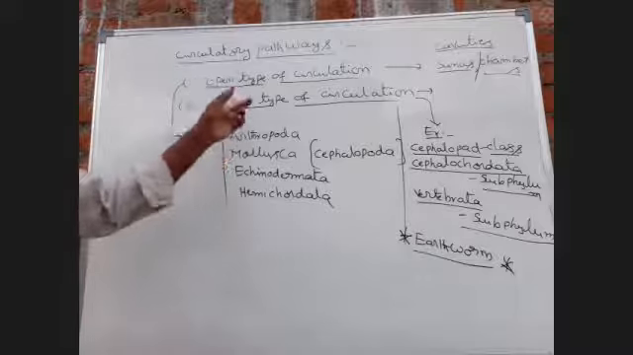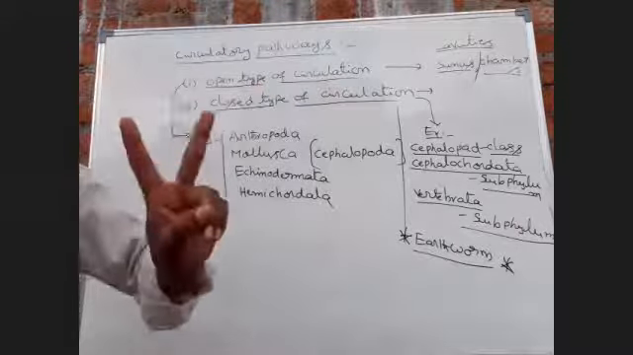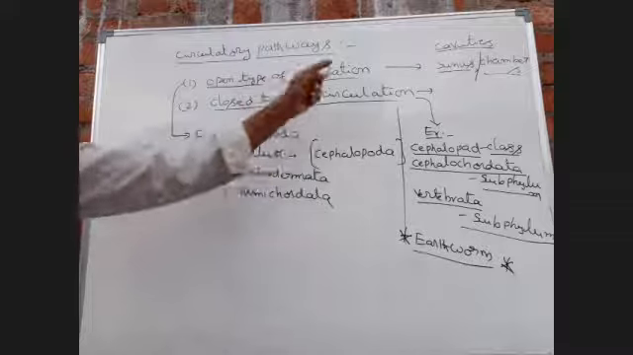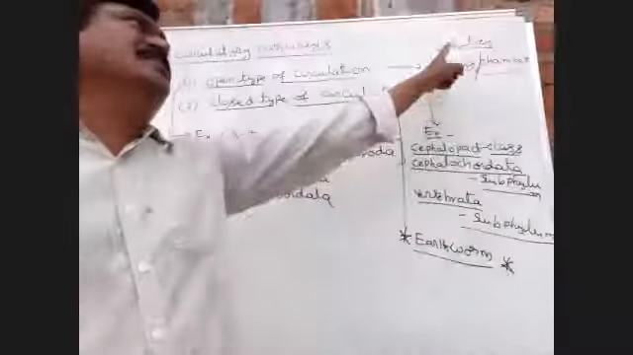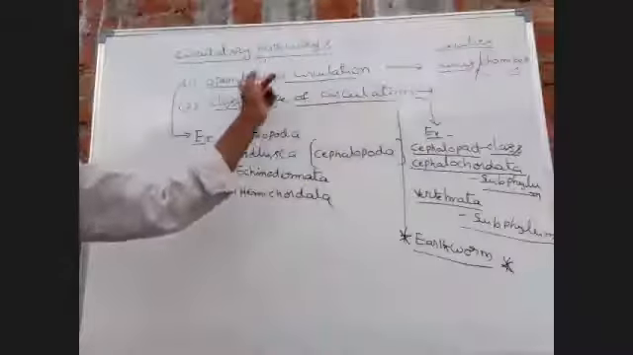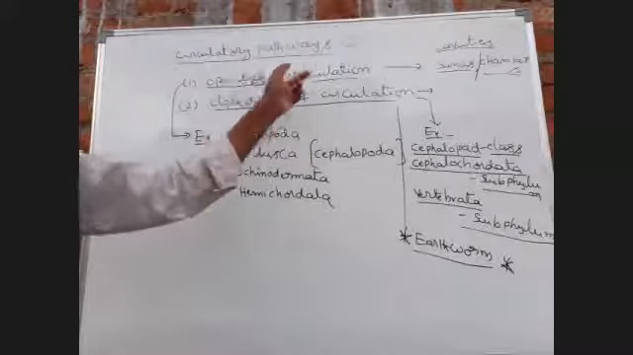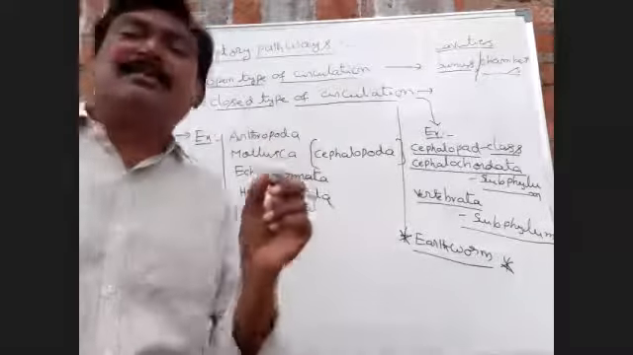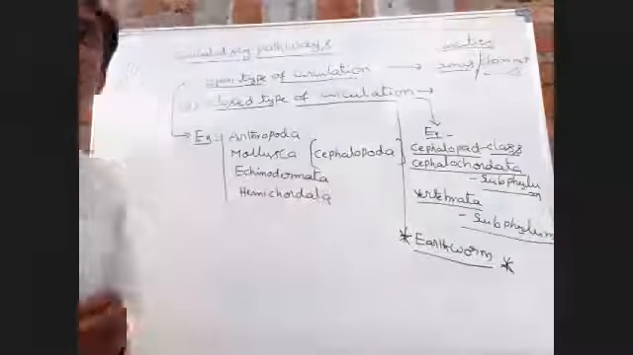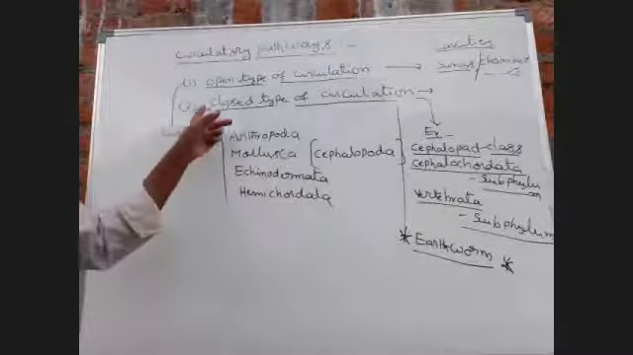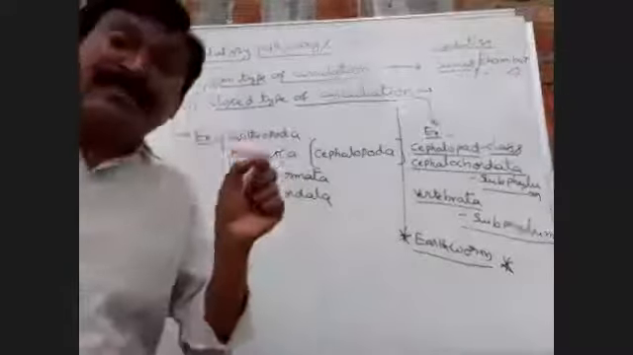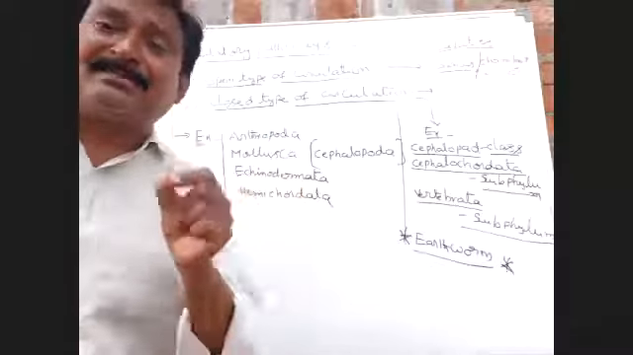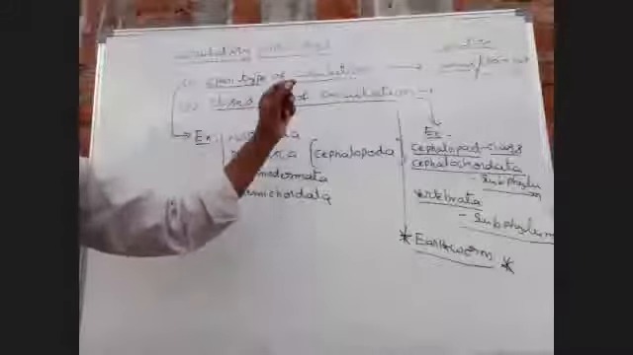So this is over the circulatory pathways. Circulatory pathways are of two types: open type of circulation and closed type of circulation. When the circulation of blood occurs within the sinuses or chambers or cavities, this is called open type of circulation. In open type of circulation, blood vessels are poorly developed. Next, in the closed type of circulation, blood circulates within the blood vessels and blood capillaries.